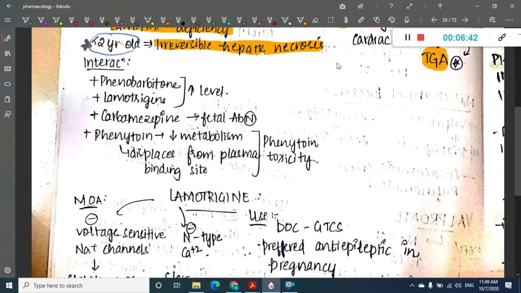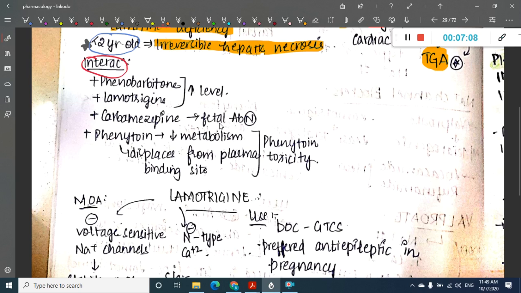Then what are the interactions of valproate? As I have already said, it is a microsomal enzyme inducer, so you should not give it with enzyme inducers. So you cannot give it with phenobarbital and lamotrigine, because these will increase the levels, whereas if you give it with carbamazepine, the fetal abnormalities will increase furthermore.